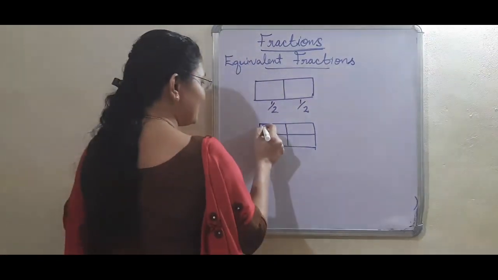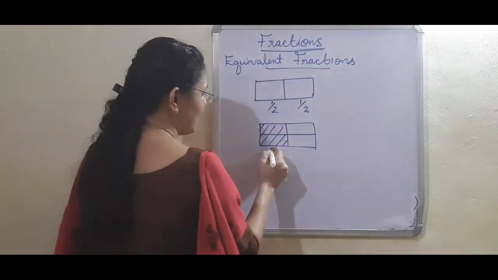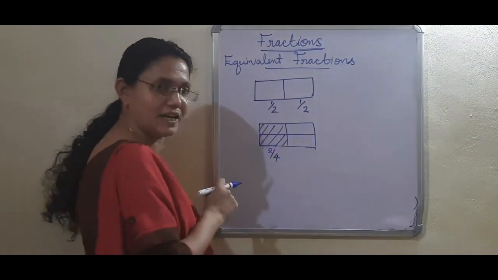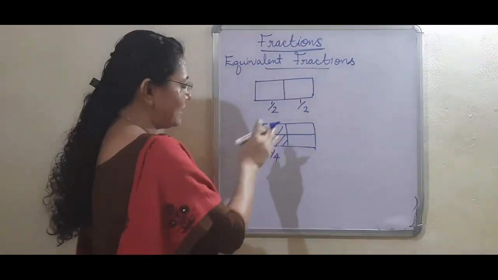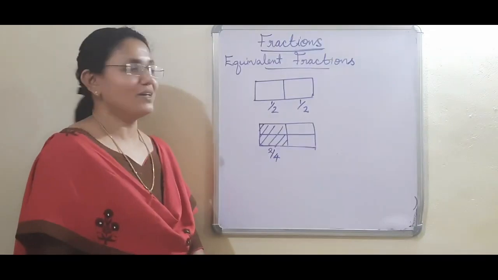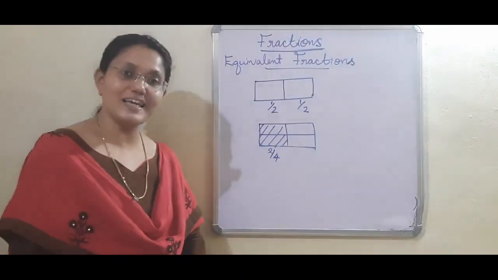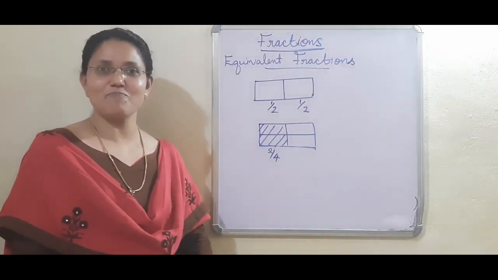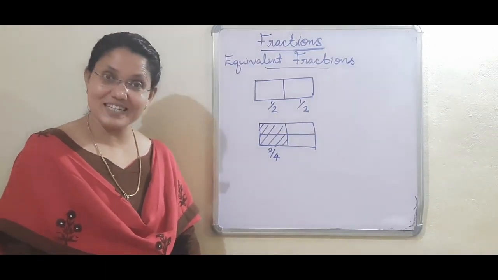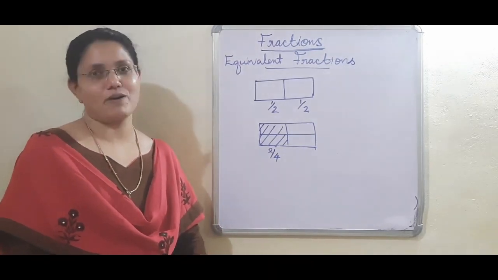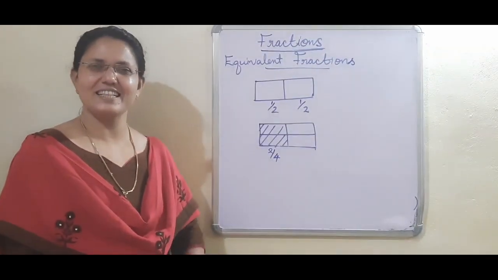Look here, then he got 2 pieces and his brother also got 2 pieces. This is 2 by 4. Total 4 pieces are there. Out of 4, these 2 his brother has taken and the other 2 we also got. Now look here, this 1 by 2 and 2 by 4 both are equal parts. Yes, this type of fractions are called equivalent fractions. Fractions which represent the same part are called equivalent fractions.